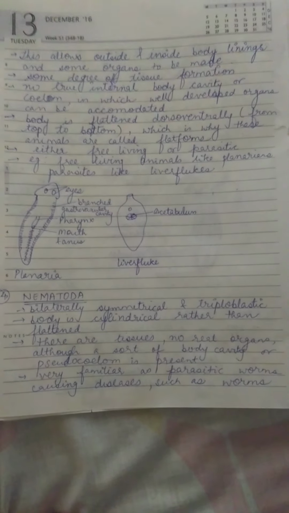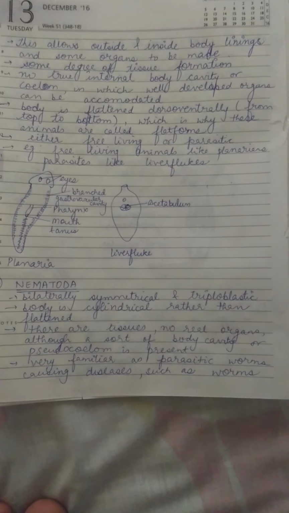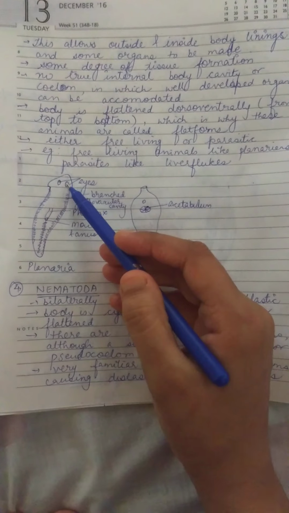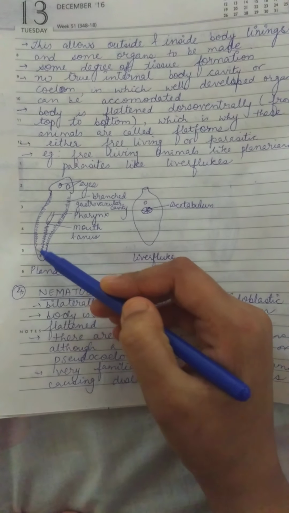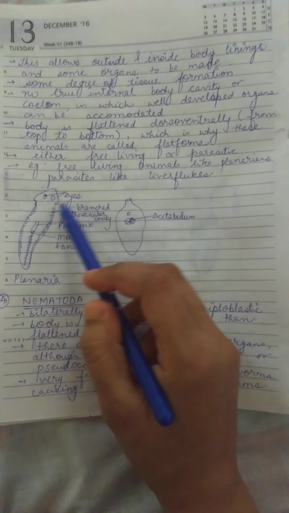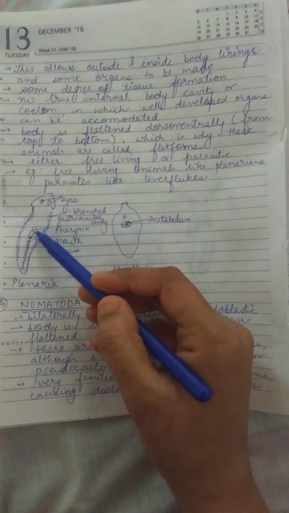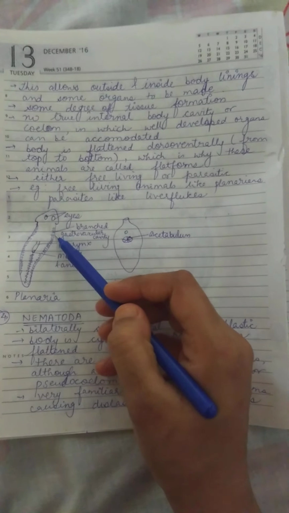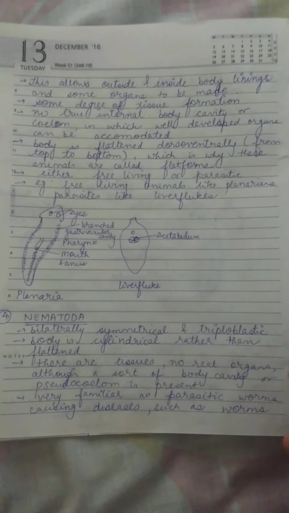Parasites live on a host. Free-living organisms include planarians, and parasites include liver flukes. See, this is a planaria. The eyes are there. The body has an outside and inner body lining. It is branched. A gastrovascular cavity is there in between, so well-developed organs can be accommodated in this cavity.